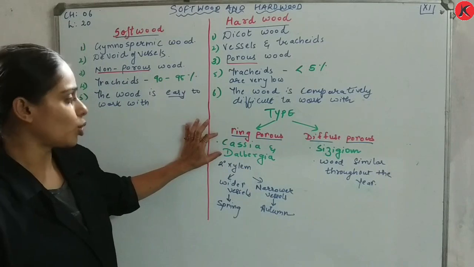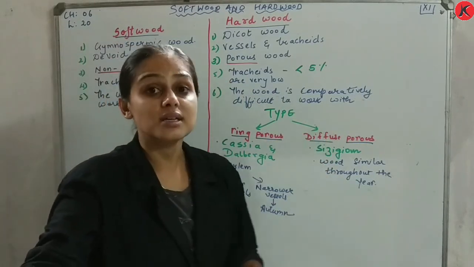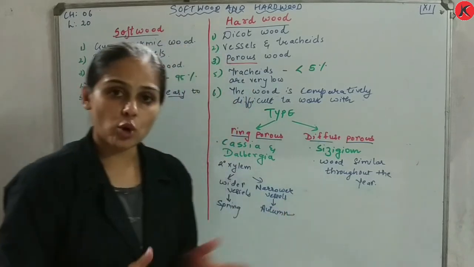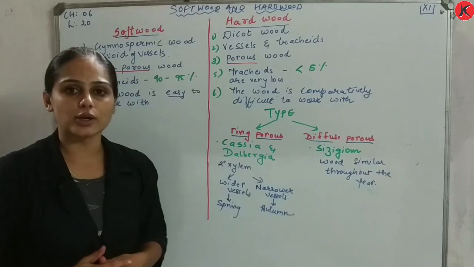If you remember the examples, it's very important for your NEET purpose. Cassia, dalbergia, and this is your syzygium. Am I clear? So I hope you understood this video. So this is all about your softwood and your hardwood.